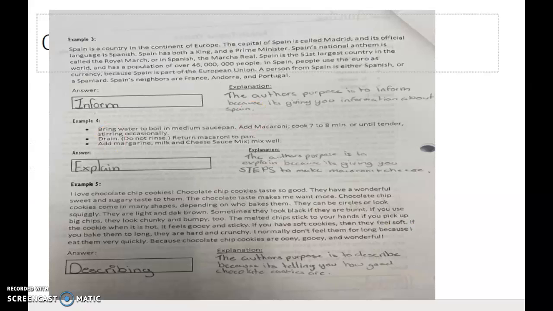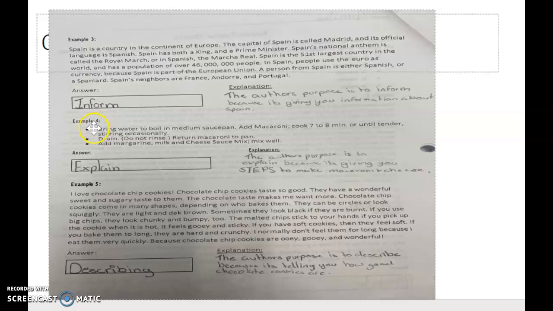Also, this is from Annalise in school too, and she said for number 3, this is actually giving us information. The purpose is to inform because it's giving us information or facts about Spain. For example, it tells us the population, it tells us what the capital's name is, it talks about the money that they use, how it's the 51st largest country, so this is giving us facts about Spain.